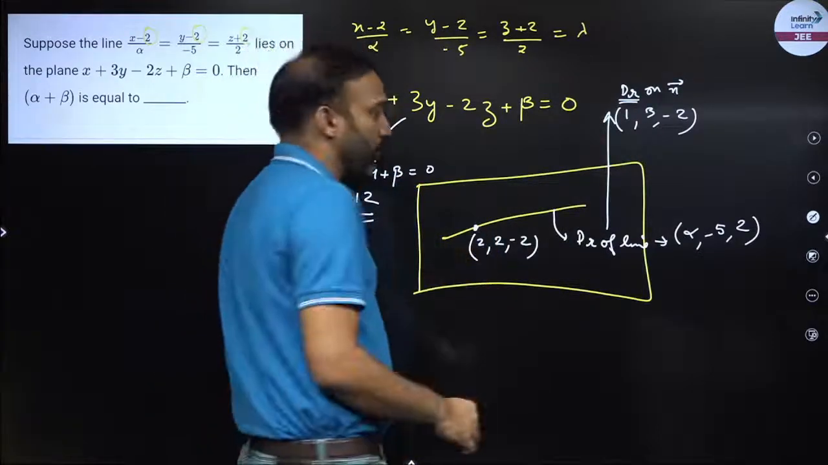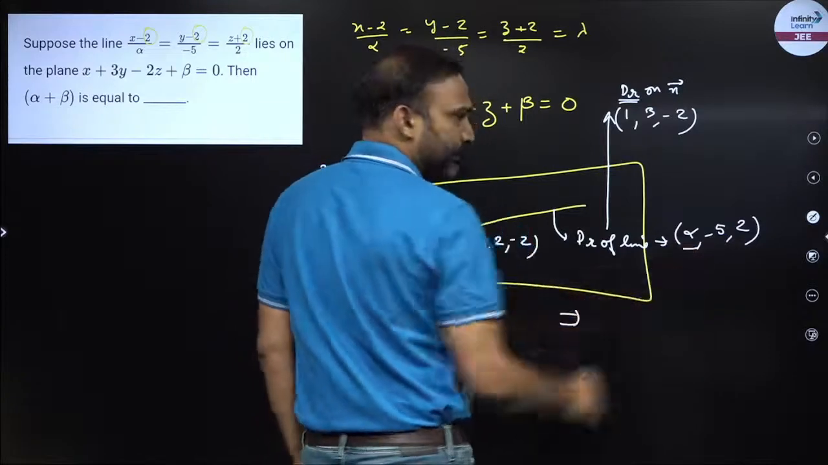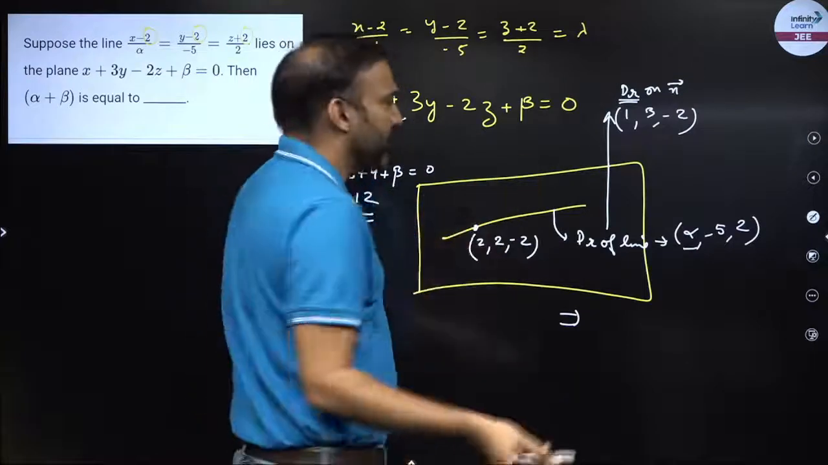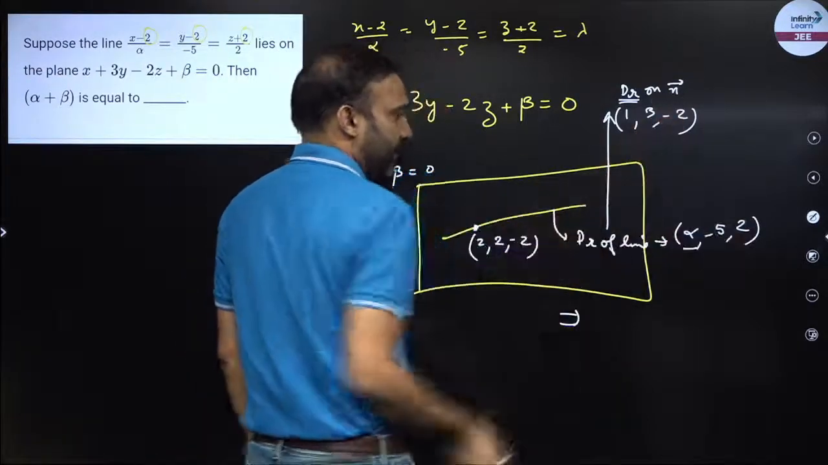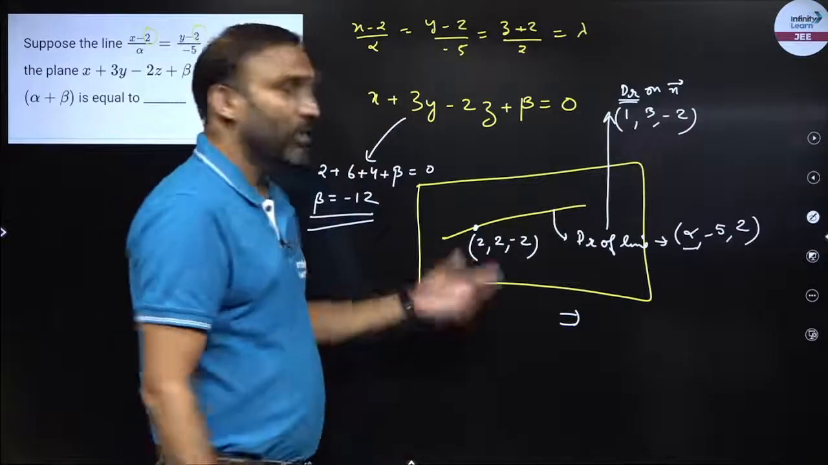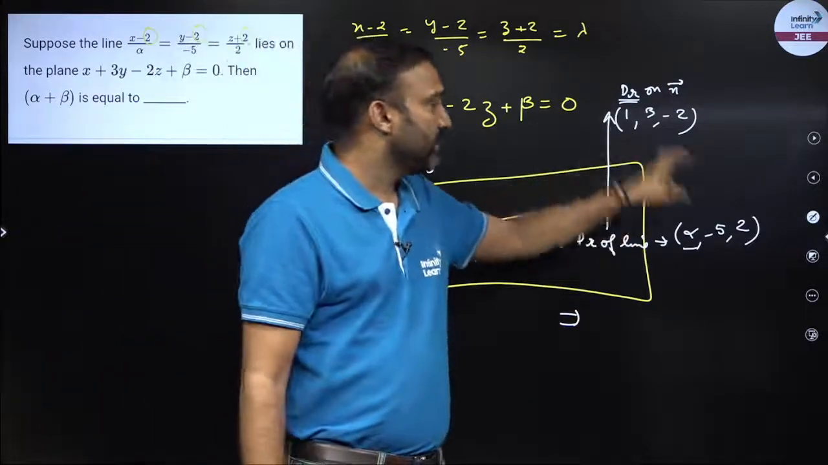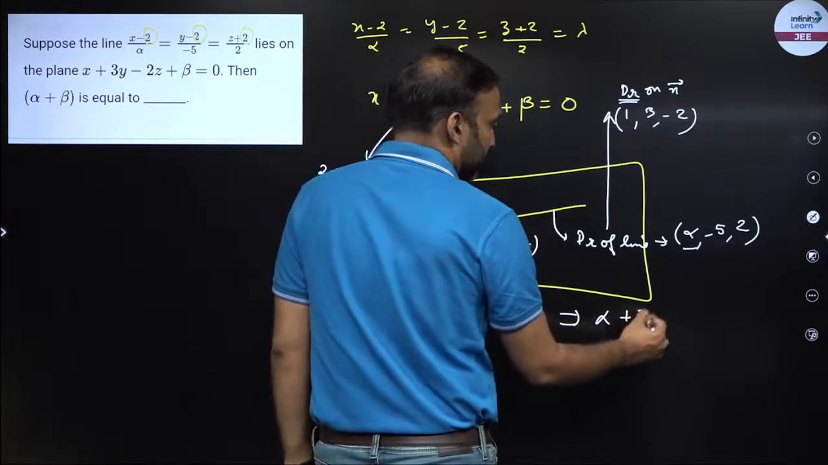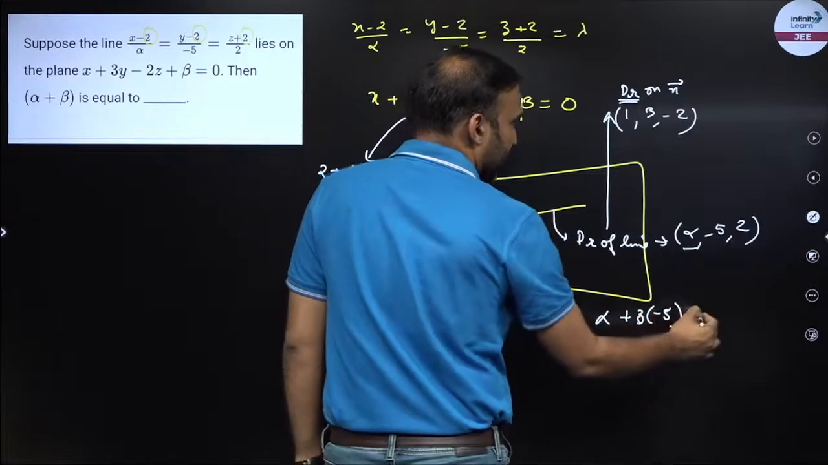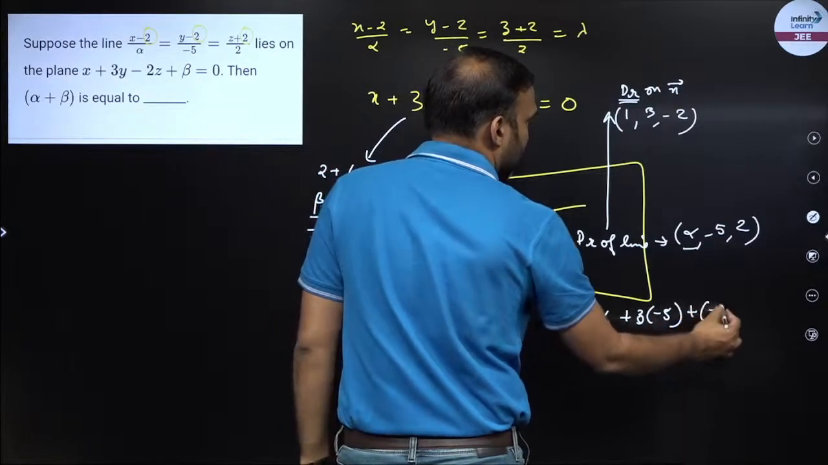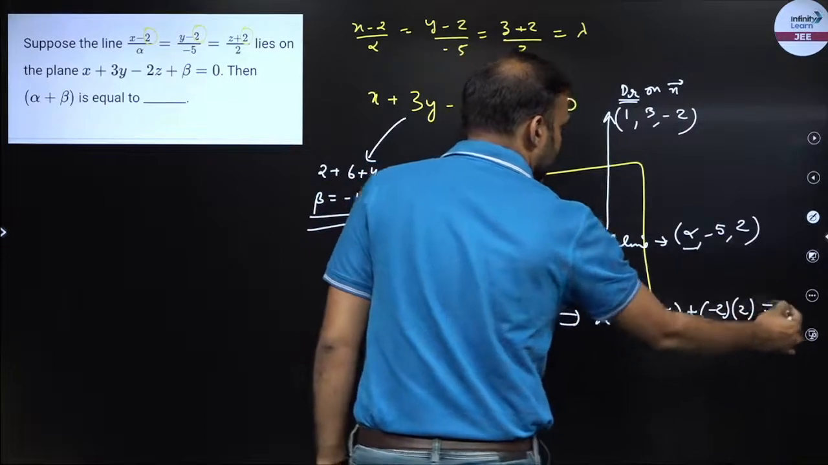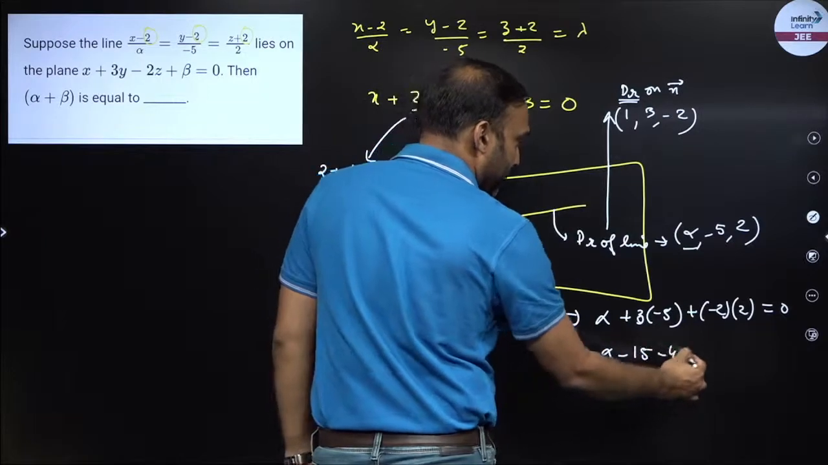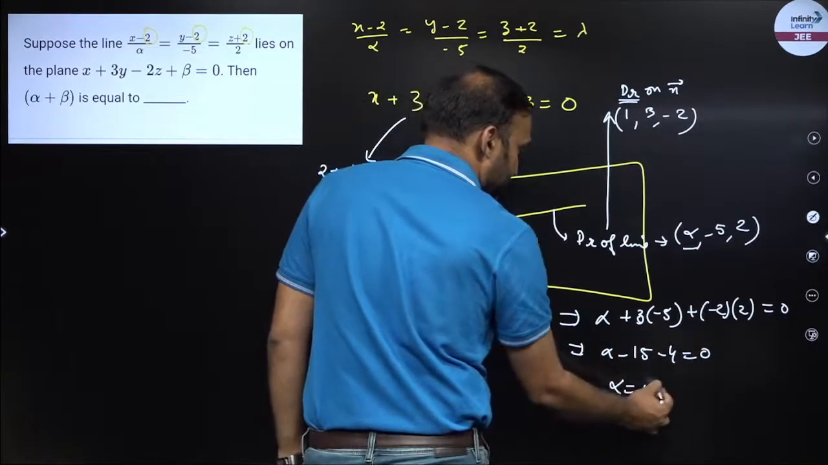Now we'll find out the dot product of these two. So the dot product, for ai plus bj plus ck, would be a1 into a2, b1 into b2, and similarly for the rest. You can treat them as the coefficients of ijk. So what will be the dot product? Alpha into 1, 3 into -5, -2 into 2. So I'll write alpha into 1 plus 3 into -5 plus -2 into 2. This is equal to 0, right? The dot product is 0. So this becomes alpha - 15 - 4 is equal to 0. So I got the value of alpha as 19.